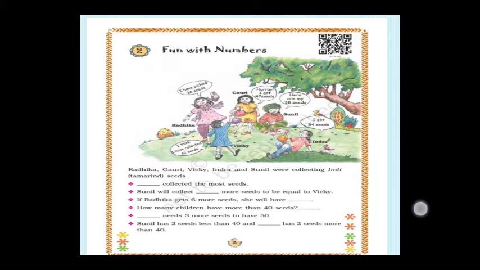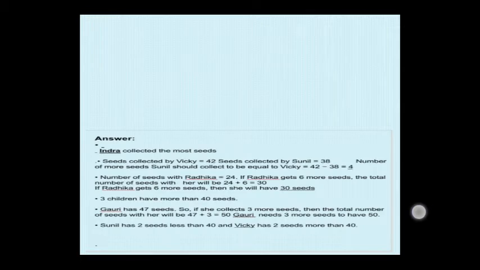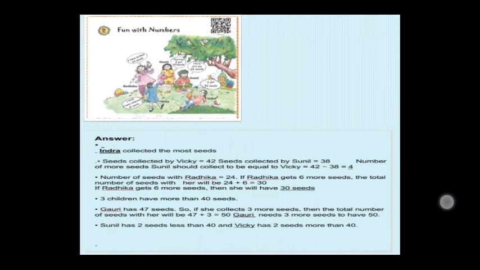See children, what you have to remember here? You have to remember the names of the children and how many seeds they have collected. If you remember both, then you can answer this question easily. Let us see the answer now. See here, dash collected the most seeds. Most seeds means more number of seeds. In this picture, you can observe who has collected more number of seeds.